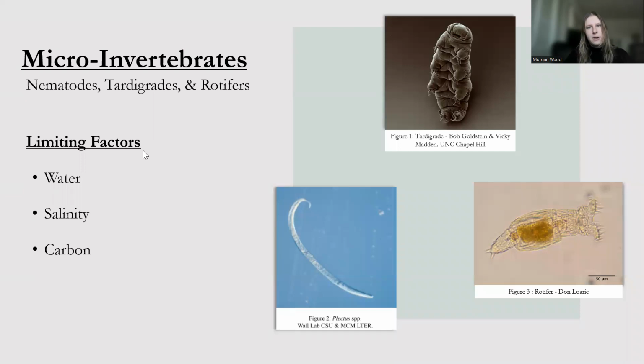Dry valley terrestrial microinvertebrate distributions are ultimately controlled by the availability of liquid water, but soil salinity and carbon can also determine habitat suitability and community composition. Some taxa have more tolerance to wetter areas, whereas others prefer more dry and saline environments. For my research, I will be looking at nematodes, tardigrades, and rotifers. For example, the nematode Plectus has a higher tolerance to moisture, whereas Scottnema can be found in those more dry and saline soils. And we'll talk about this a little bit more later on.